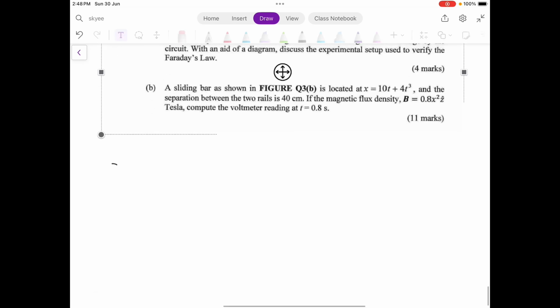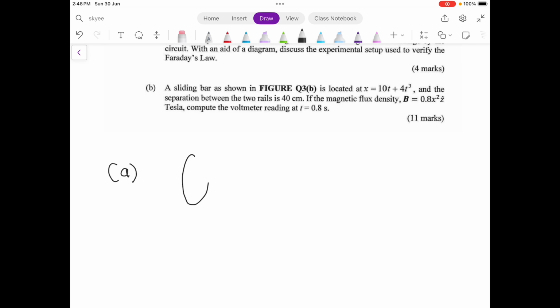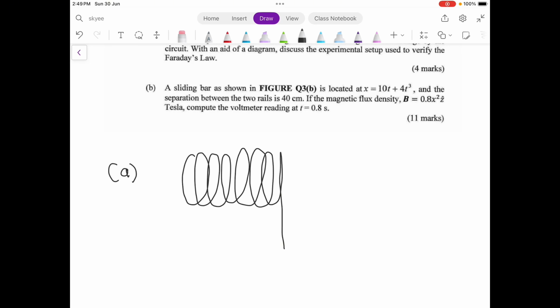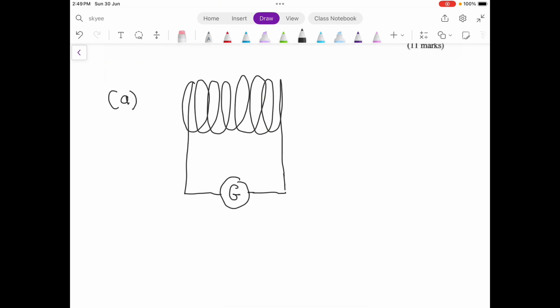So you could use the setup something like the video that we have watched earlier in class. You could have a coil. So you can draw a coil, and the coil is connected to the galvanometer to measure the deflections. Or you can put an ammeter, and label this as ammeter.